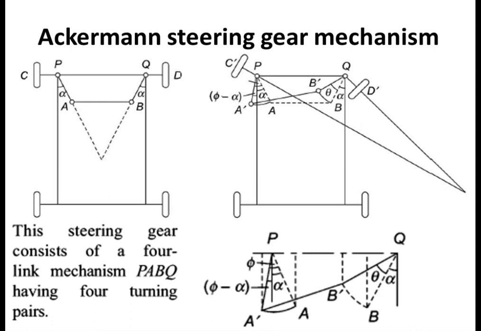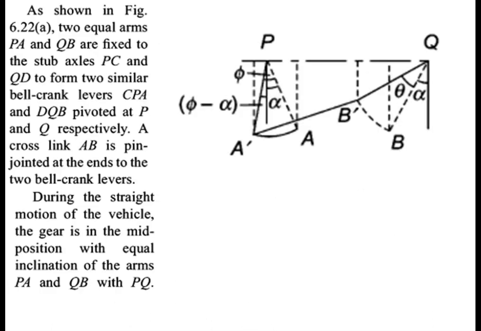The enlarged view can be seen in the figure below. Because we have to concentrate only on this part, I have zoomed it so you can see it clearly. I have zoomed it again so it is more clearly visible. A moves to A dash and B moves to B dash.